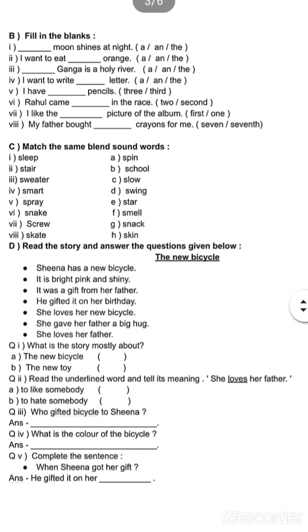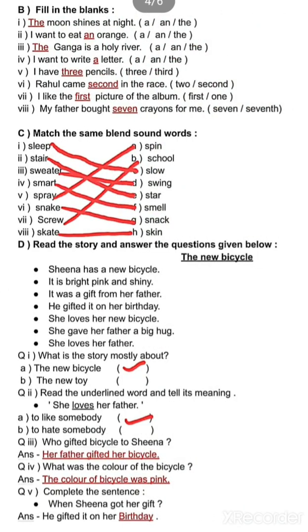The moon is the one thing that is only one. When something is special or one only, what do we put before it? A moon, an moon, or the moon? The correct answer is: the moon shines at night.